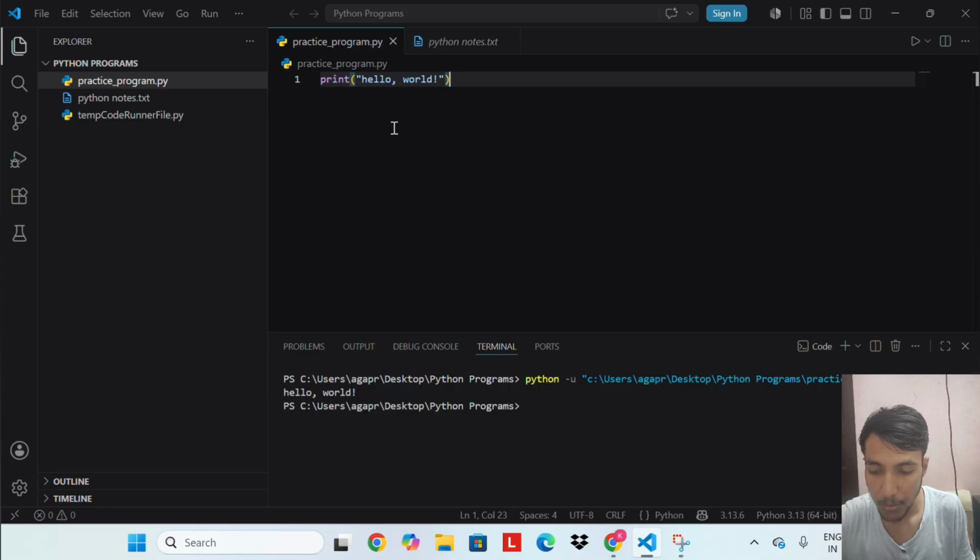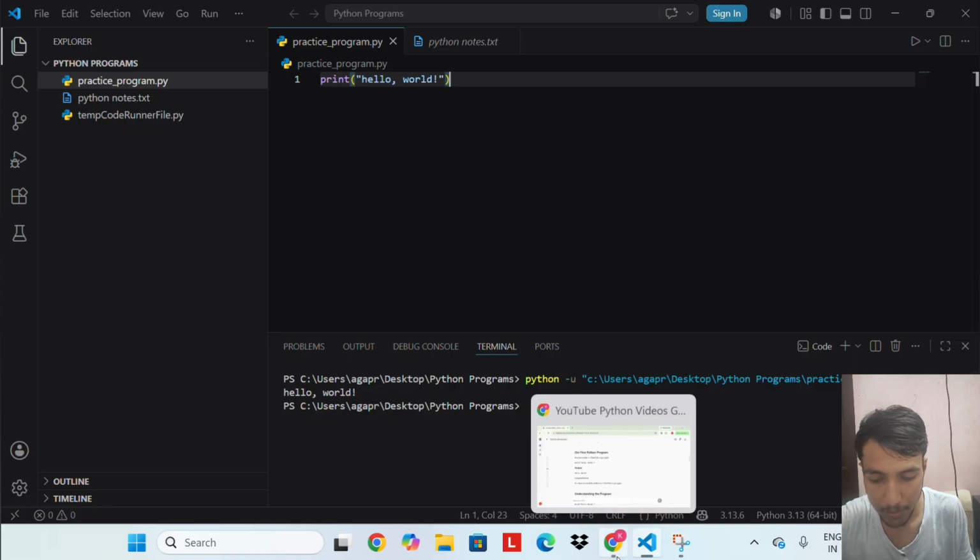So when we run this program, Python reads this line, takes the text inside the quotes and displays it on the screen. The output is hello world. That's it. One line and our first Python program is ready.